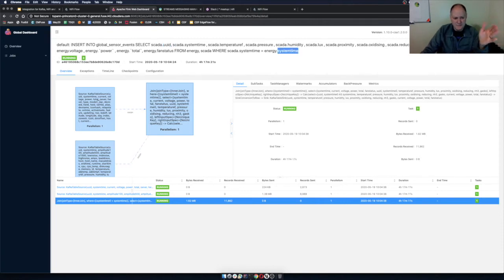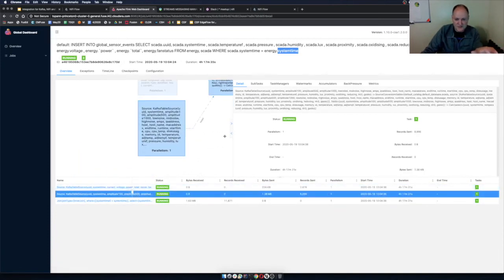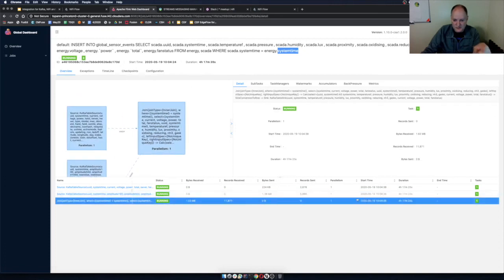When that happens, the source from this one and the source from this Kafka topic get joined together and put into this third one. And we could see the records coming through, how many have been inserted.